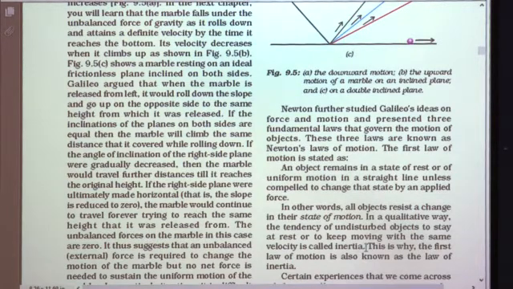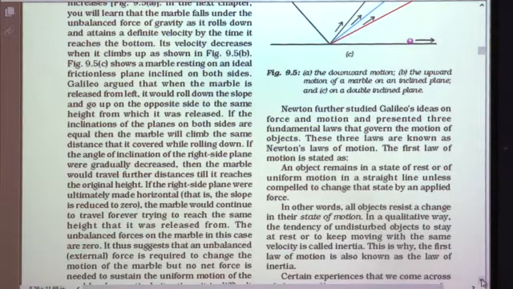So inertia is the tendency of the body to remain in the same state of rest or motion. This is why the first law of motion is also known as the law of inertia.